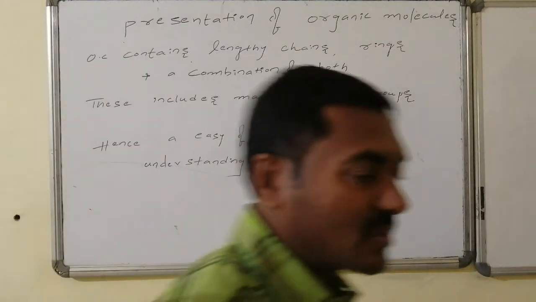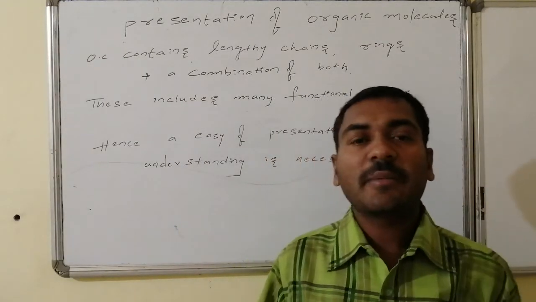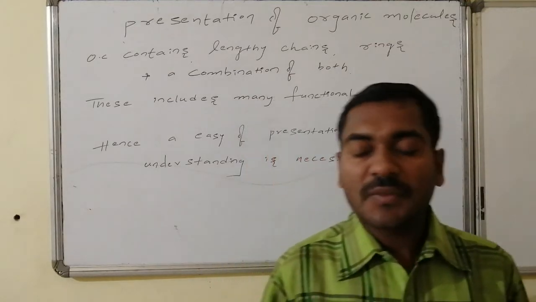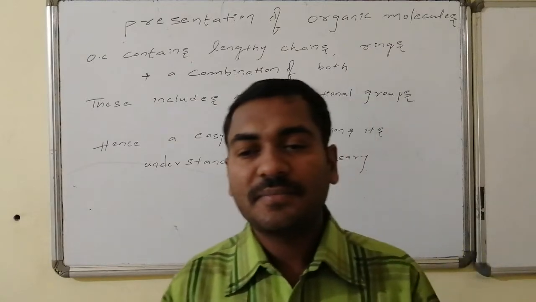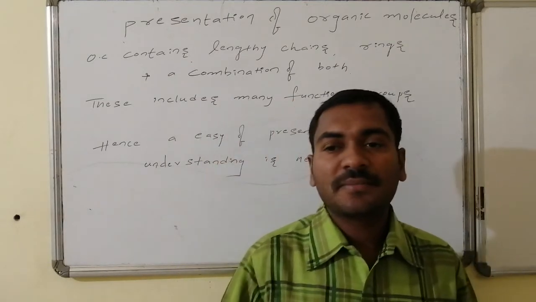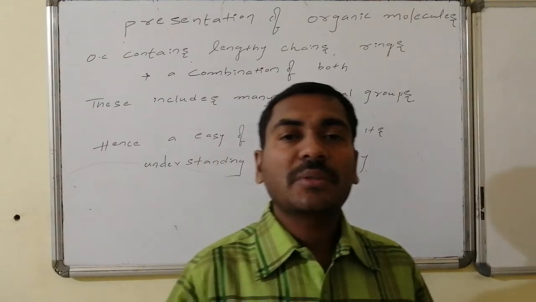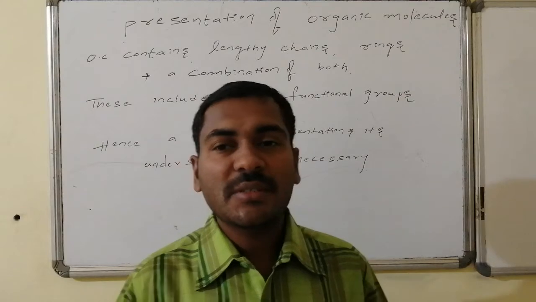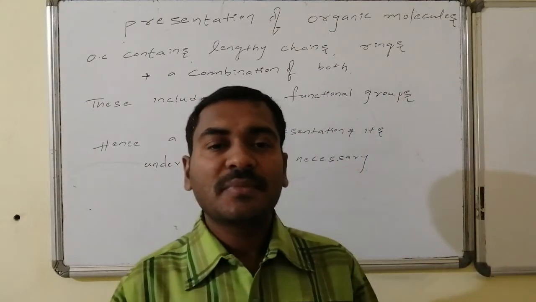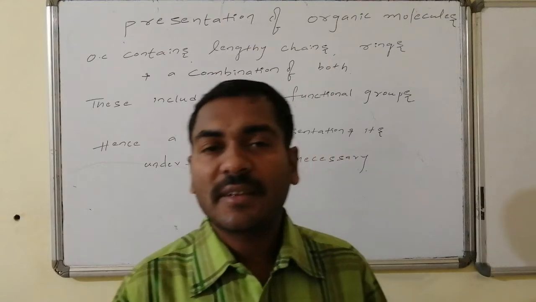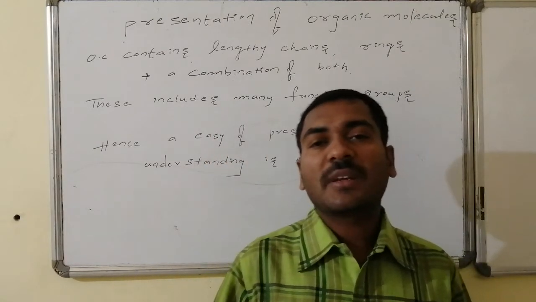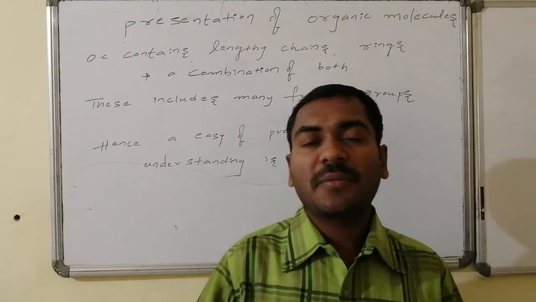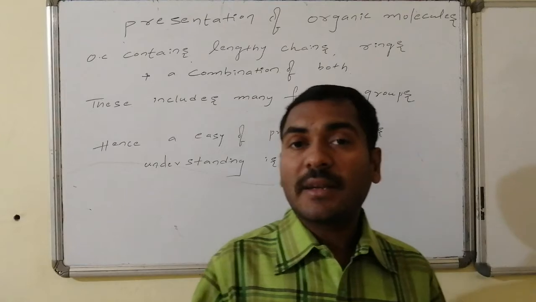Welcome friends. Let us go for the extension portion of the organic chemistry, that is presentation of organic molecules. As we know, organic molecules consist of chains as well as rings, and sometimes a combination of both chains as well as rings. And they have many varieties of substitutions, such as alkyl groups. In some cases different functional groups are there, and more than one functional group can also be present. Thus, there is an innumerable number of organic compounds.